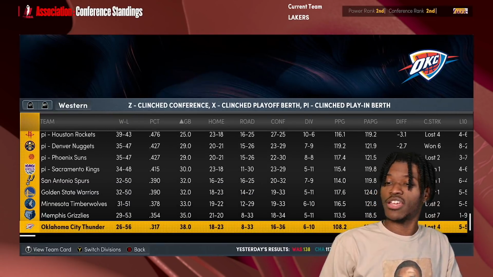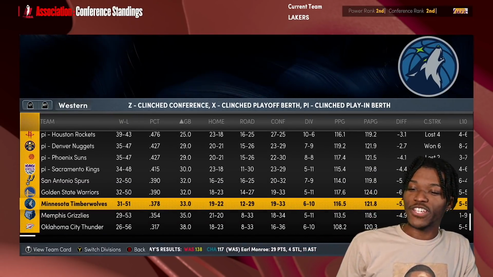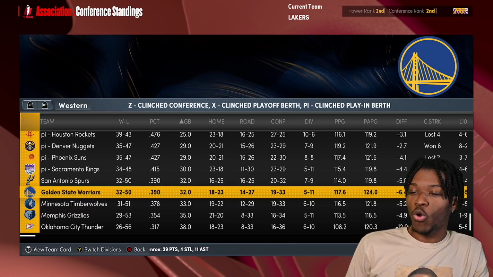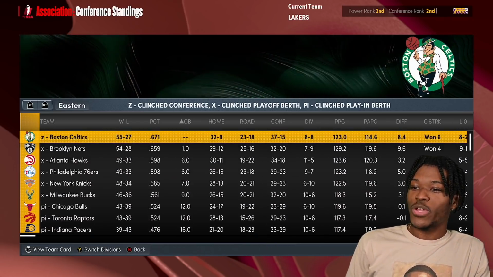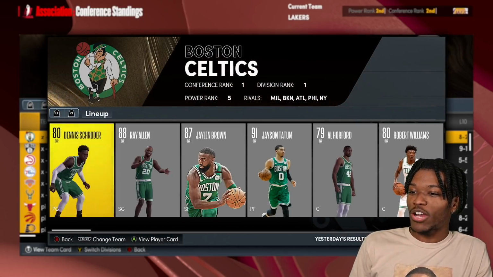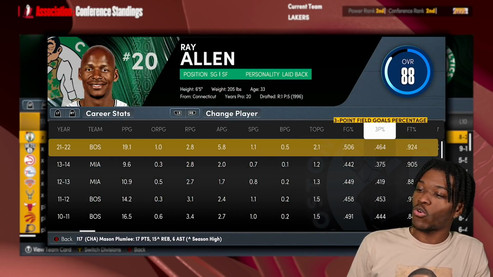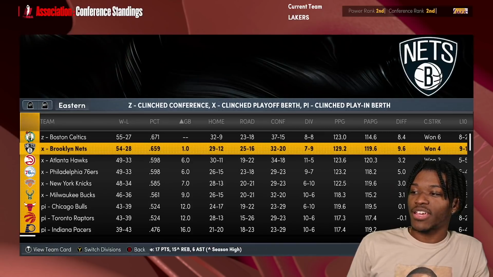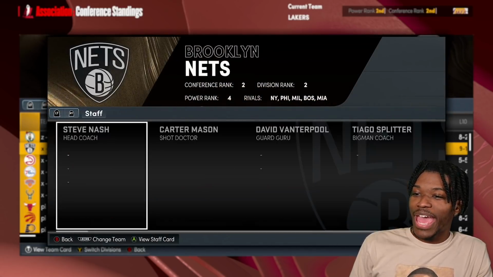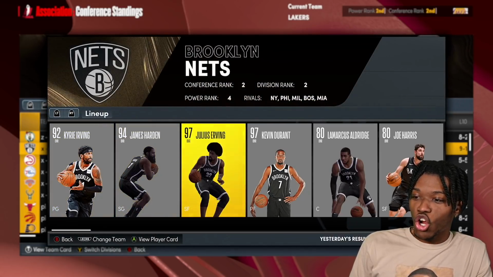Very interesting. Worst teams were OKC, Memphis, Timberwolves, Warriors. Out East, though, we got the C's. Like I said, no matter who the C's added, it was going to be legendary. And they got Ray Allen, one of the greatest shooters of all time. He shot 46% from three. That's insane. The Brooklyn Nets already had a brick, and now they add Julius Erving.